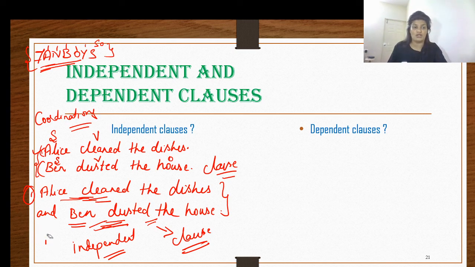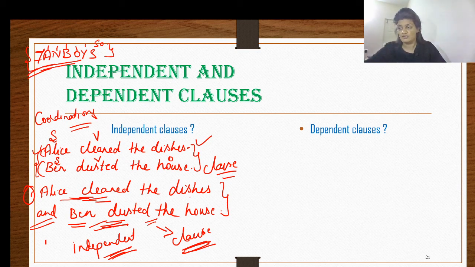Therefore, we call these independent clauses, and they are also independent sentences when you put a full stop. But here, these two independent sentences become clauses when you introduce any one of the coordinating conjunctions. Now let us move on to the dependent clause.